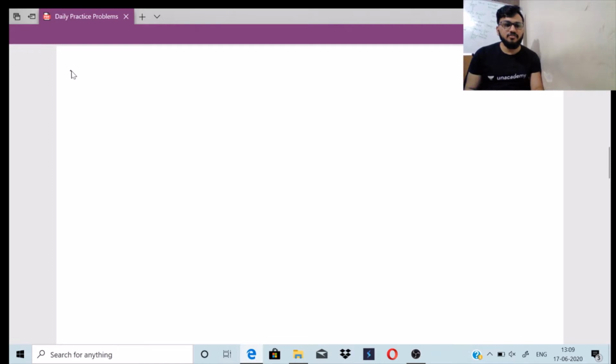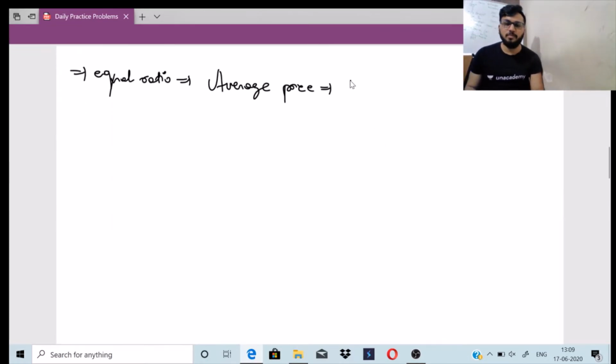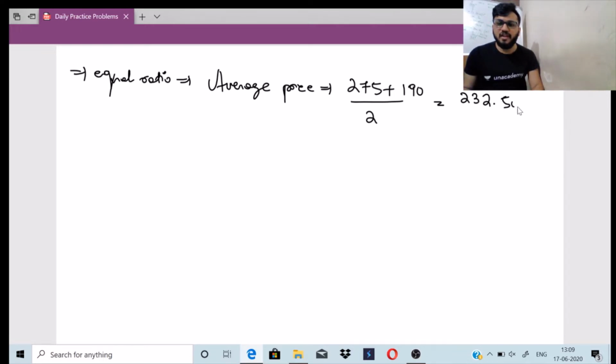So the answer will be first. Let me take down those two varieties. The first two varieties are mixed in the equal ratio, so I can easily take up the average price of them. So what are their prices? 275 plus 190. What is the average price? It is the sum divided by 2. So 275 plus 190 is 465, by 2, which is nothing but 232.50 per kg. This will be their average price.